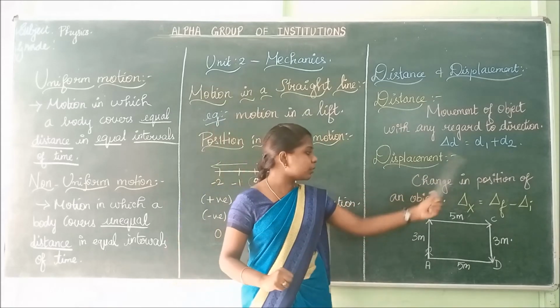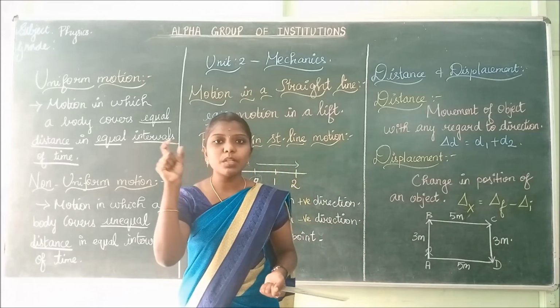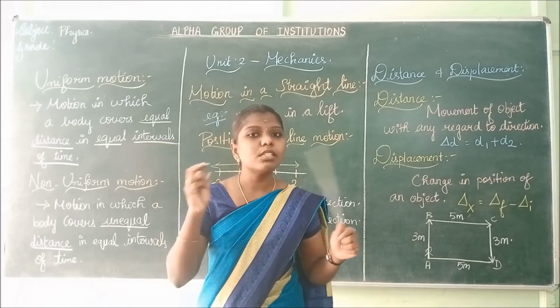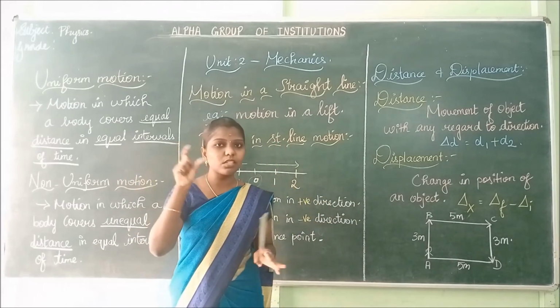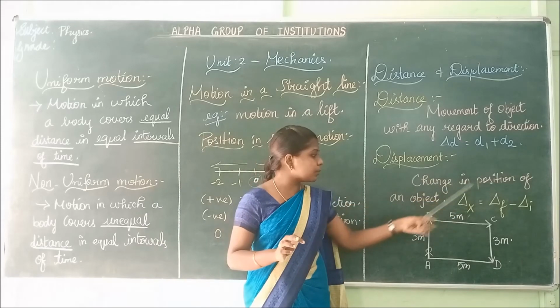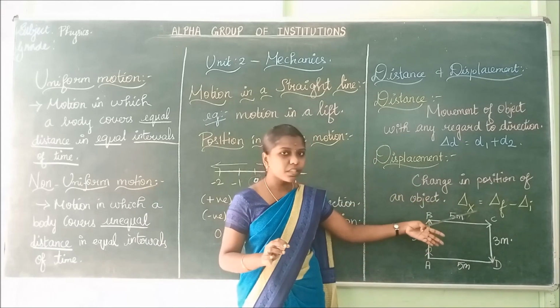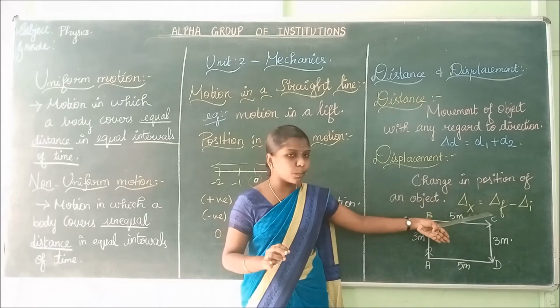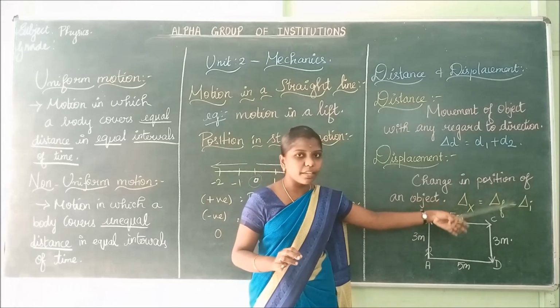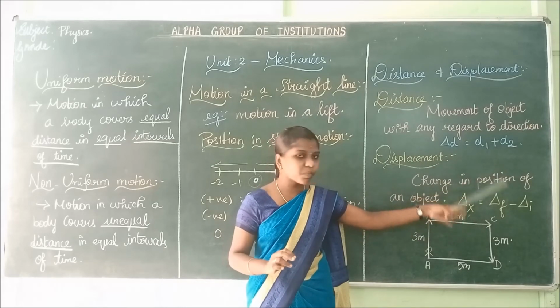Displacement is change in position of an object. In mathematics you would have studied, if they have given the word change, then you have to subtract the terms. Change is nothing but subtracting the terms. Change in position of an object. Displacement is represented by the symbol x. Delta x, which is equal to x final minus x initial.